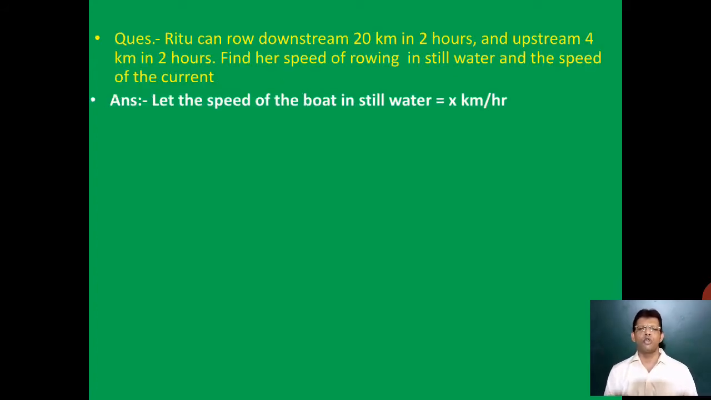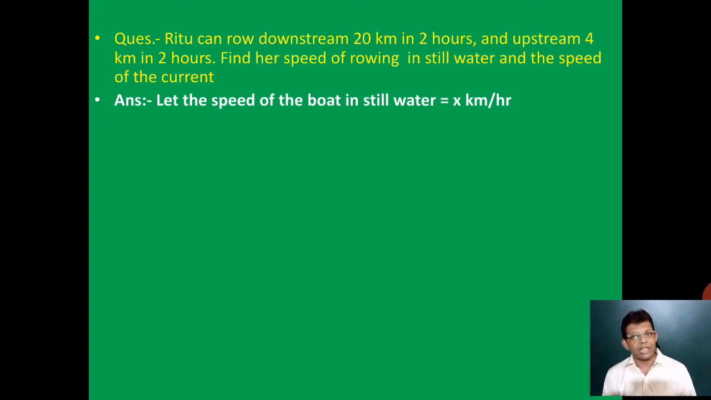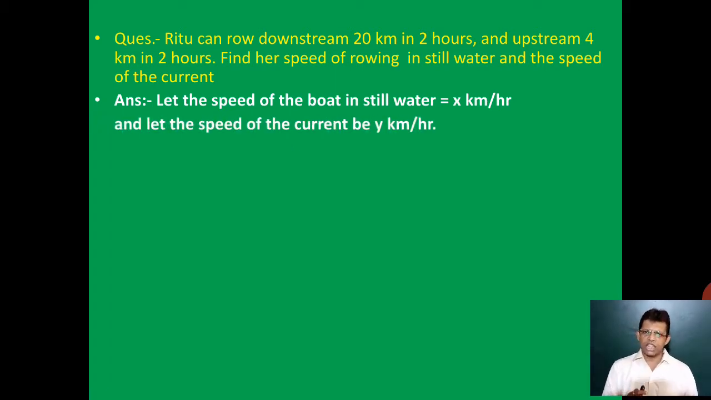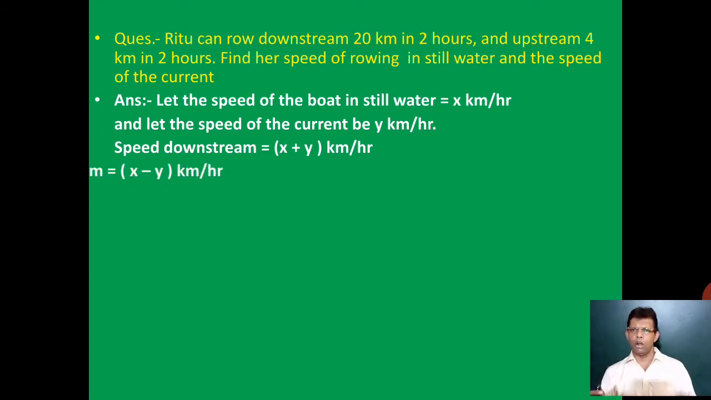Obviously, the first few lines would be, let the speed of the boat in still water be x kilometer per hour, and the speed of the current be y kilometer per hour. Speed downstream, obviously, it will be more, so we have to add it up: x plus y kilometer per hour. Speed upstream is equal to x minus y kilometer per hour.